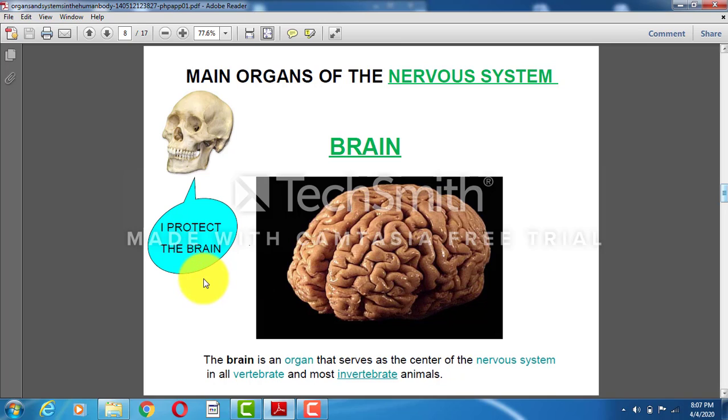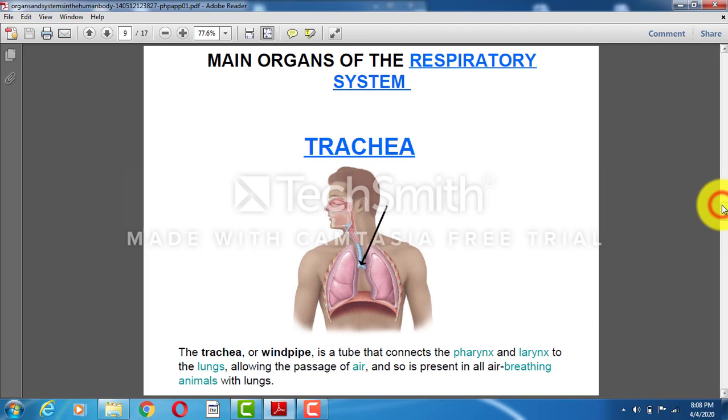This is brain. I protect the brain. Who protects the brain? The skeletal system. You see, this is a skeletal system. Head. It is protecting the brain. That serves as the center of the nervous system in all vertebrates and most invertebrate animals. Vertebrates and invertebrates you will be learning later on. I don't want to go into the details.